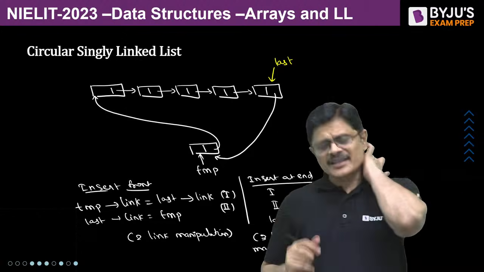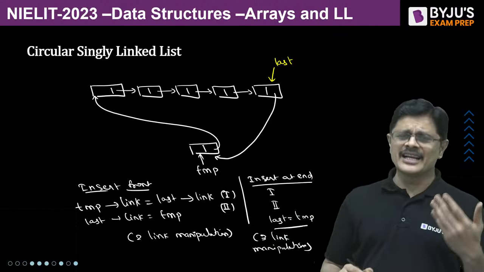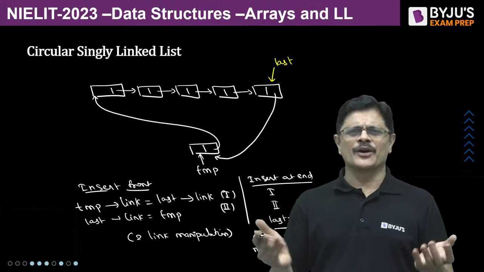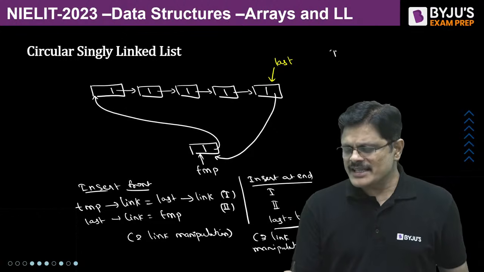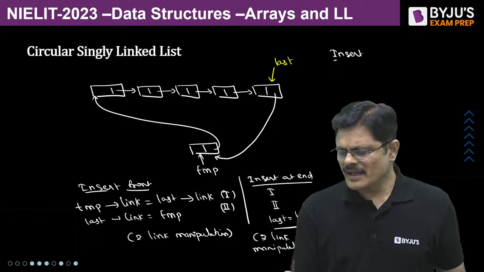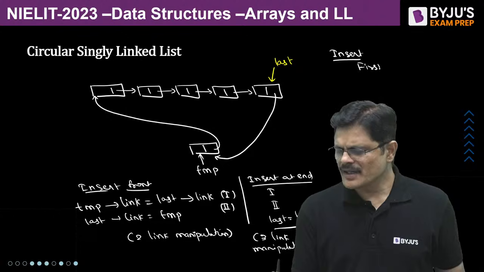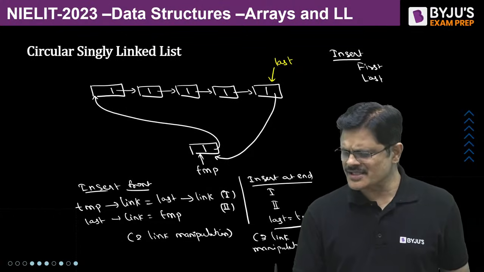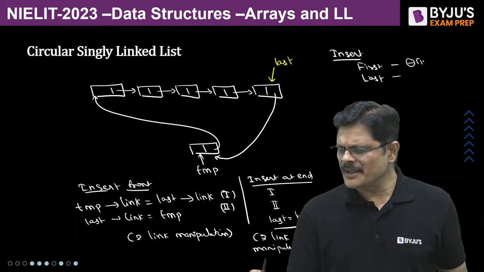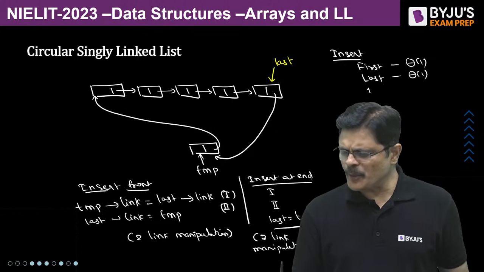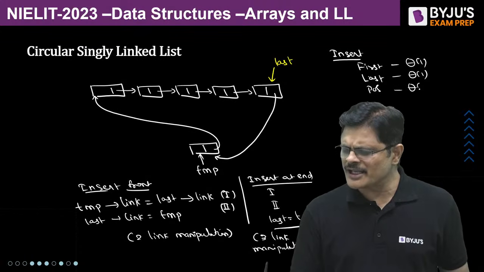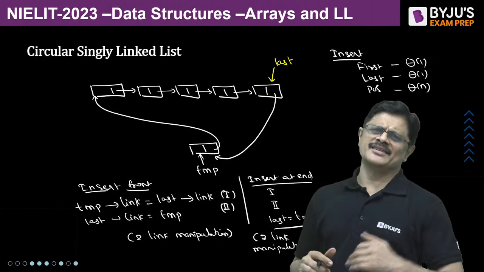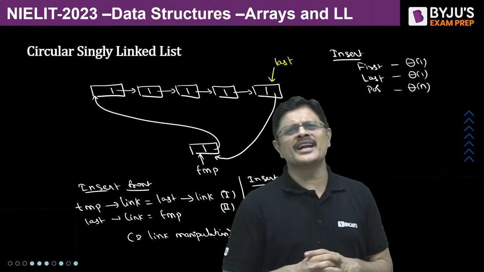And for circular singly linked list, whatever you call it, see, my dear friends, insert at first or last or end, whatever you call it, both will take theta one time. But insert at a position or middle, for that you have to traverse, and that is theta n. And that is exactly same as insertion in a singly linked list, my dear friends.